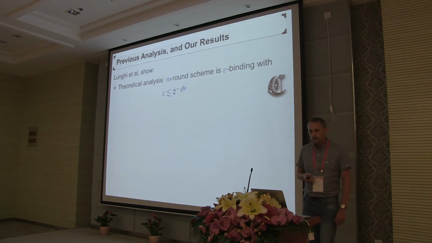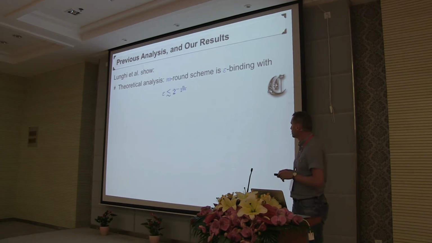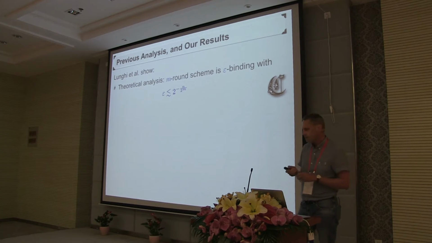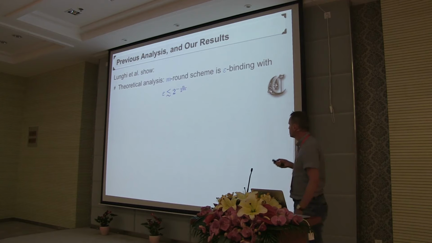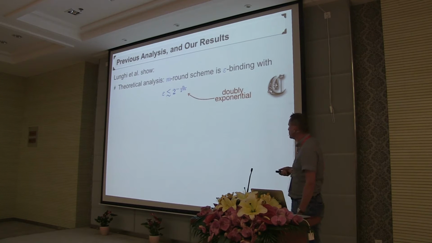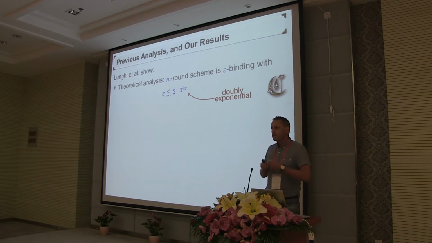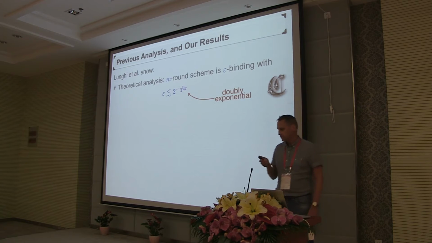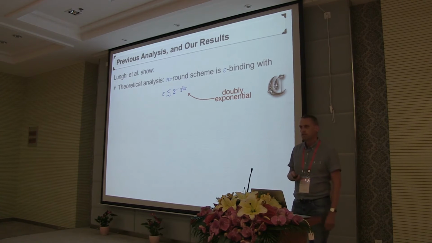Well, Lunghi et al., when they proposed the scheme, gave a theoretical analysis of this scheme, showing that the multi-round scheme is epsilon-binding, so it's binding up to an error term epsilon that is upper bounded by this thing here. Now what you need to realize is that this upper bound is actually pretty bad. It behaves very badly in the number of rounds. It's doubly exponential in the number of rounds, which means in particular that to get a reasonable error term, the bits that need to be communicated per round need to be exponential in the number of rounds. So in practical terms, you can only deal with a very small number of rounds.